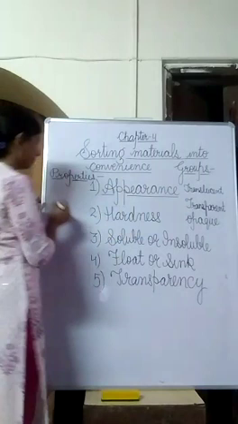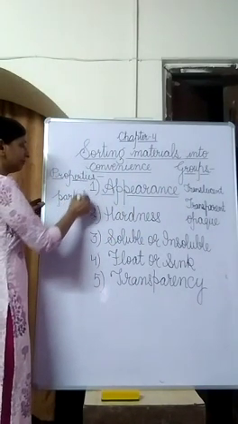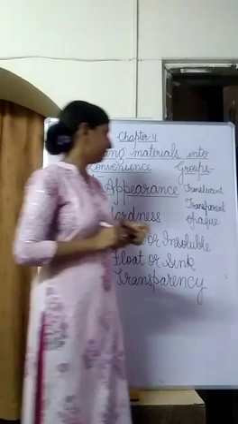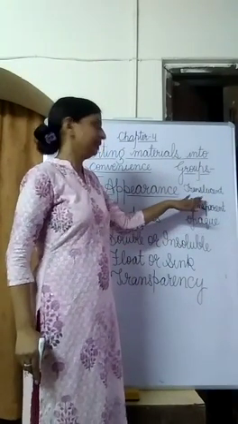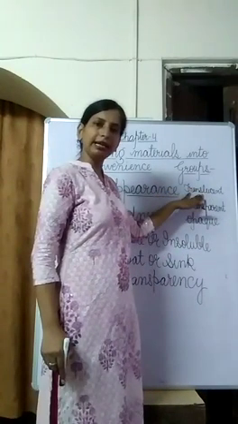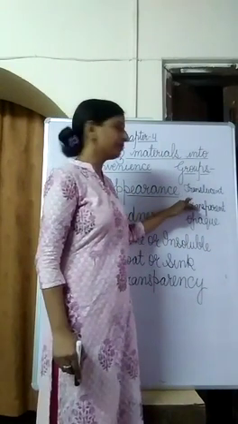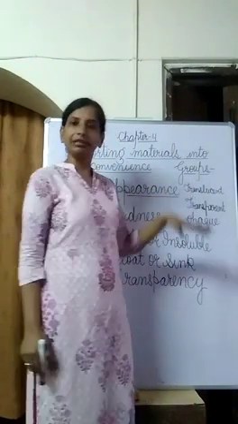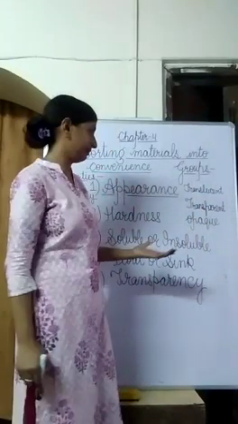So translucent object or material, these are the material which allow the light to pass through them partially. Spelling of partially is P-A-R-T-I-A-L-L-Y. Now let me tell you the example. Transparent, glass, air, water. Translucent object, example butter paper, tracing paper. Transparent object, air, water, glass are the example. Translucent object, tracing paper, butter paper, these are the example of translucent material.